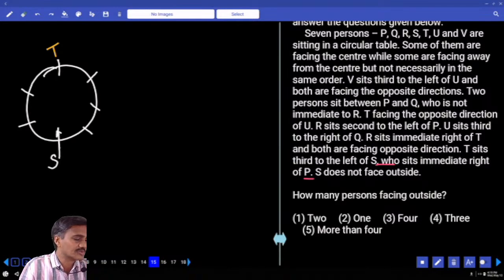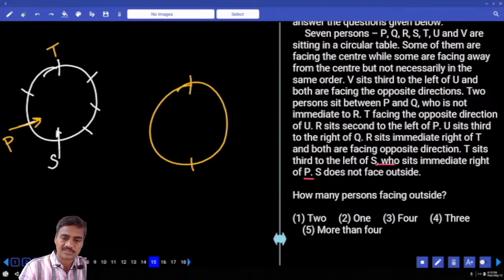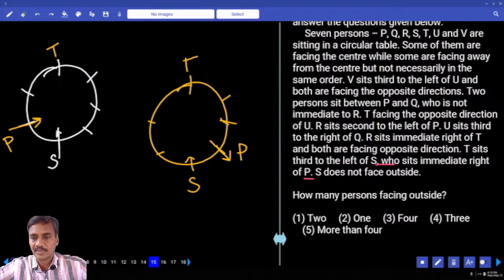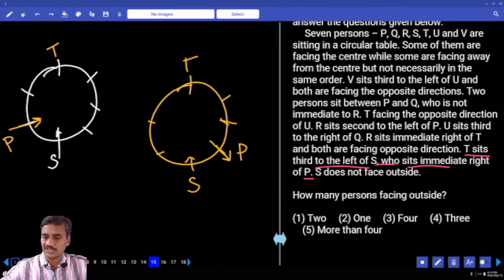There are two different possibilities for this S. P can be here. Then S is to the immediate right of P, and P must be facing the center. Or, in the second case, now 7 persons 1, 2, 3, 4, 5. Now S is facing towards the center. Now T is here and P is here and P will be away from the center. T sits second to the right of S. S is to the immediate right of P. S does not face outside.